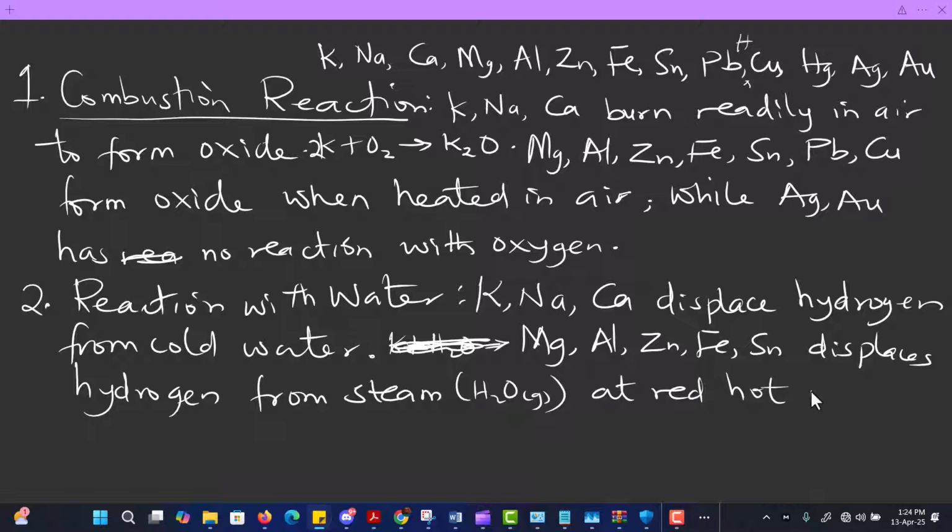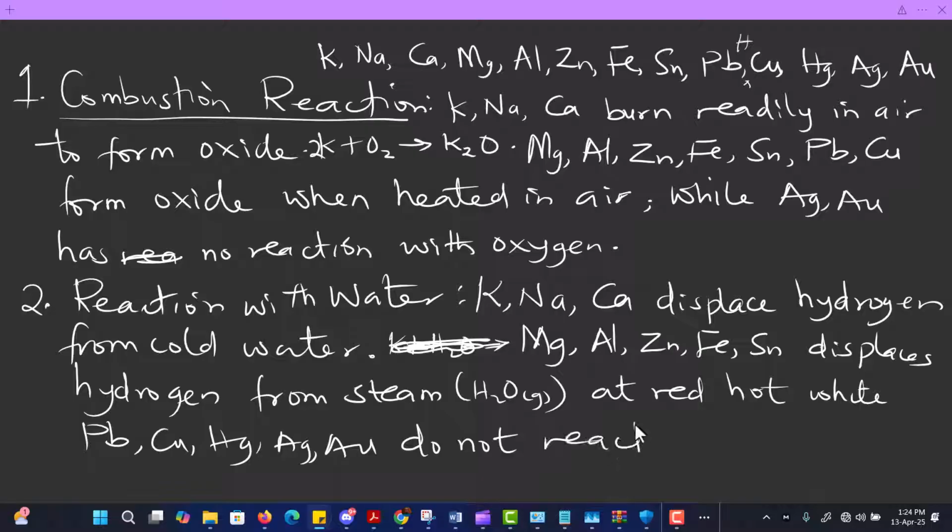While elements such as lead, copper, mercury, silver, and gold do not react with cold water at all. So you see, the first three displace hydrogen from water, and they do that readily.